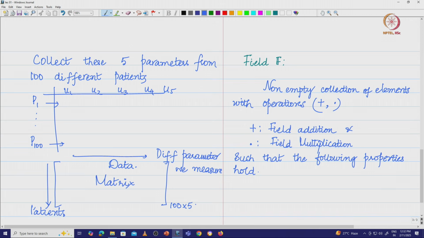So, what are the properties that we are going to look at? Let us see the properties. The first property that we want to look at is the following.